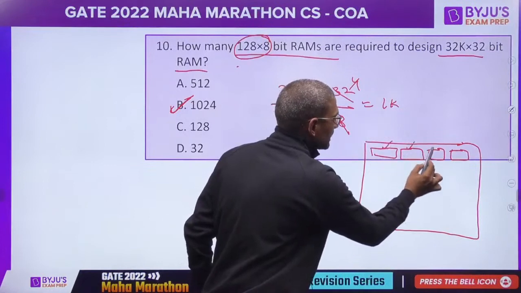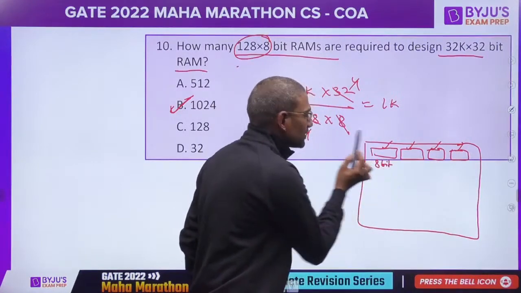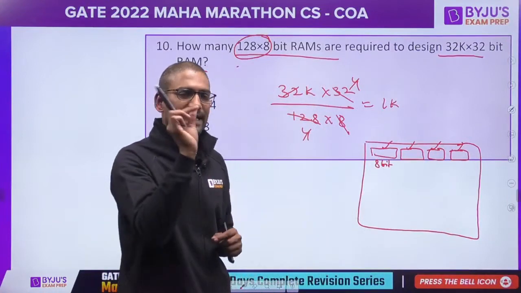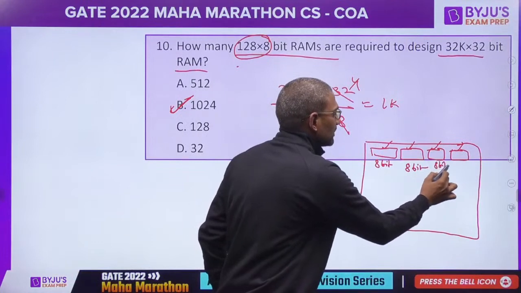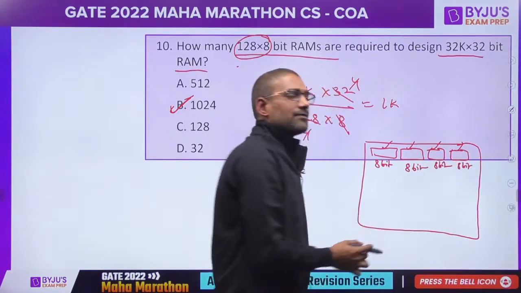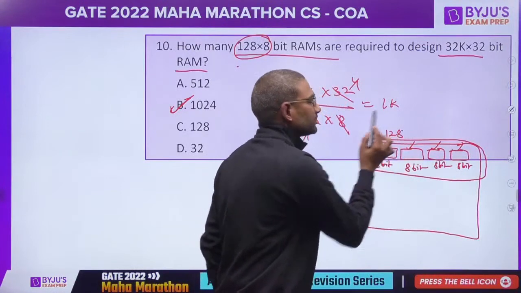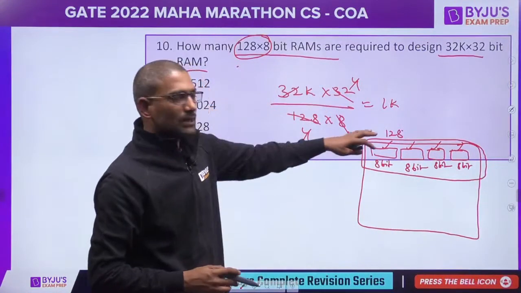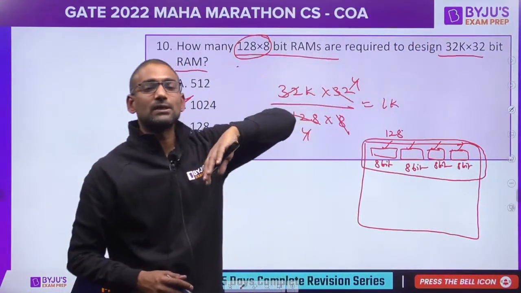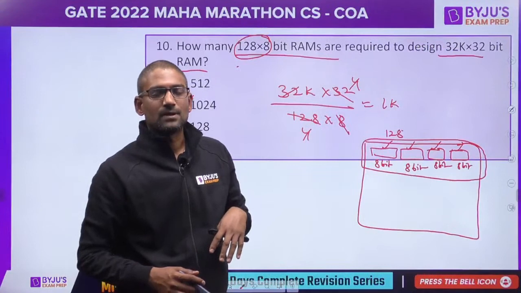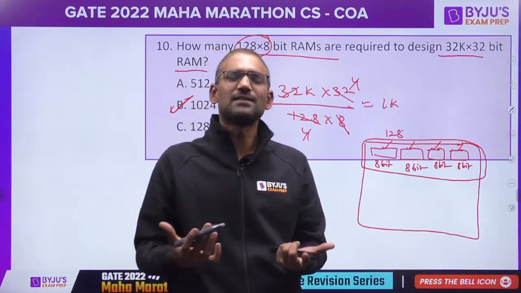Suppose you just understand, this is one 8-bit RAM, just one 8-bit RAM means 1 byte RAM. We have such 128. But we want 32K, and every word size I want 32 bits. It is just like if one mango costs 5 rupees, 5 mango costs how much? It's simple aptitude.